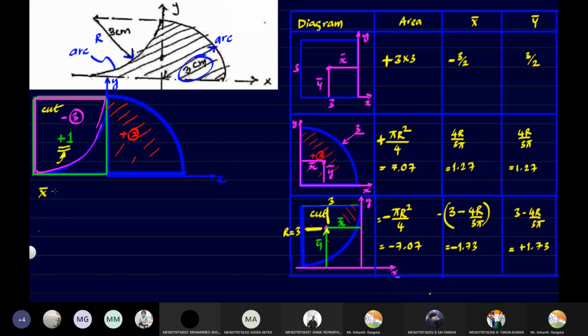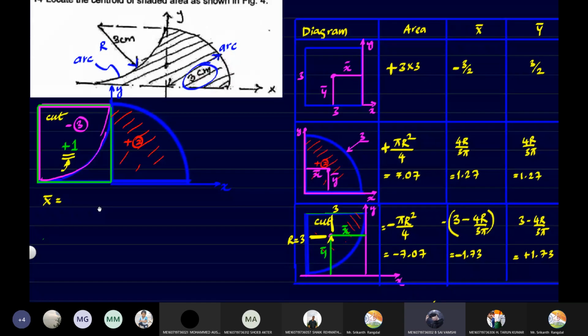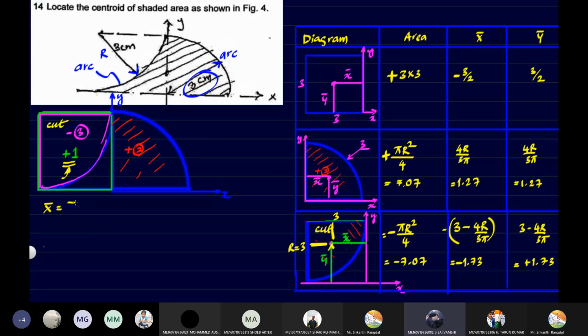Okay. So now all these things we have to use carefully, and we have to find the value of x bar. What is the formula for x bar for a composite figure? Summation of area moment by total area. Yes, summation of area moment by summation of area. Now it depends how many areas you have, that many times you have to expand it.